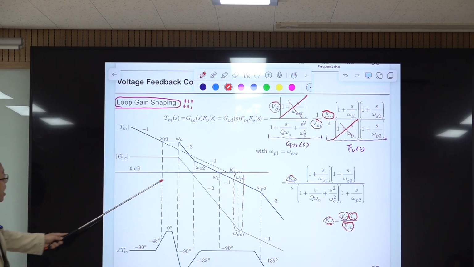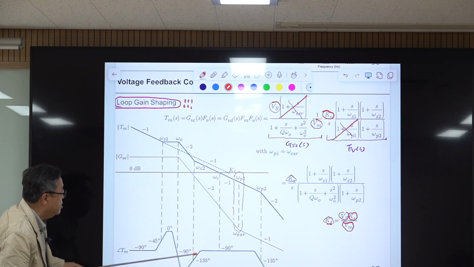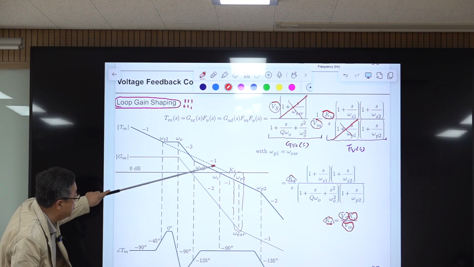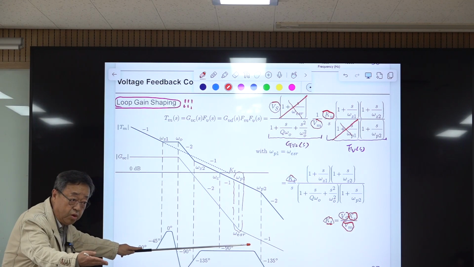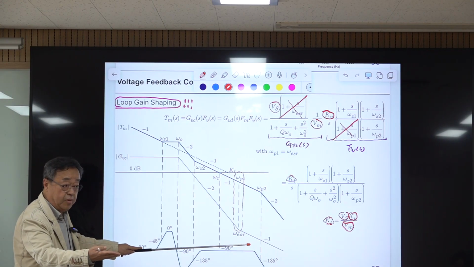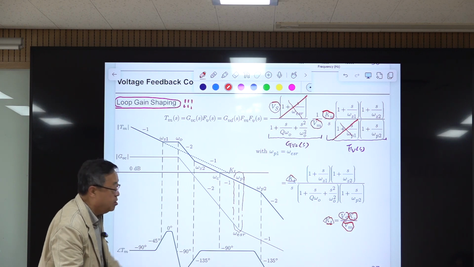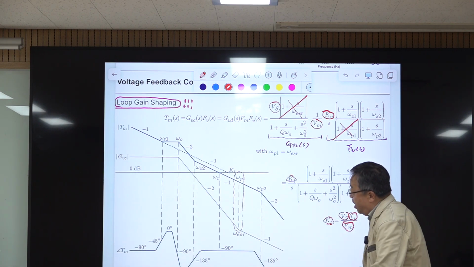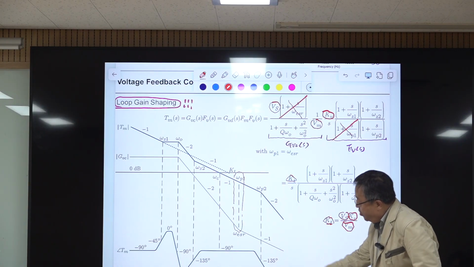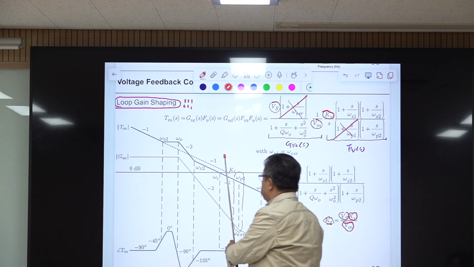-180 degrees, and another pole is this one, and then this is -1 slope, so it has -90 degrees, this flat phase, horizontal line, and finally we have a pole here. So the final phase is -180 degrees, and here is also -180 degrees, but this crossover frequency is very important.